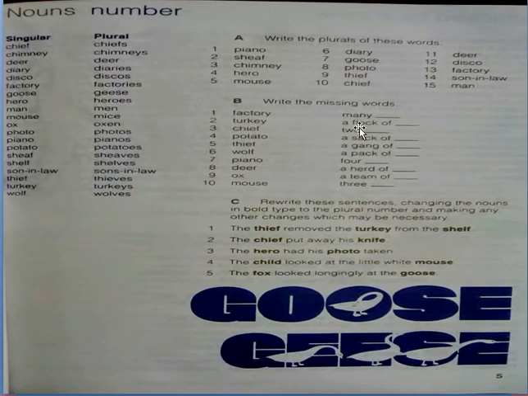Then turkey, a flock of turkeys. Chief, two chiefs. Potato, a sack of potatoes. Then thief, a gang of thieves. You have to take help from this list only if you find any difficulty regarding the exercises. Okay? Then from 6 onwards, you all are going to do it by yourself. Okay? Wolf, piano, deer, ox, mouse. This you all are going to do by yourself. Okay? Including exercise C.